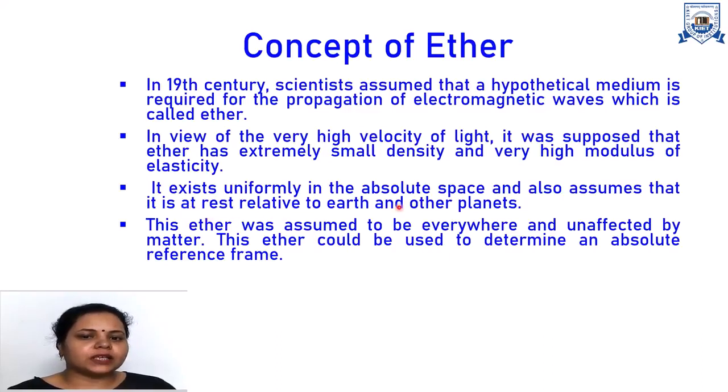It exists uniformly in absolute space and it is also assumed to be at rest relative to earth and other planets. Okay, that means ether is a stationary frame of reference with respect to earth and other planets. So it always remains at rest with respect to all moving objects or planets, anything else. So this ether was assumed to be everywhere and unaffected by matter. This ether could be used to determine an absolute reference frame, and further scientists wanted to find out the velocity of earth with respect to this absolute frame of reference, ether.